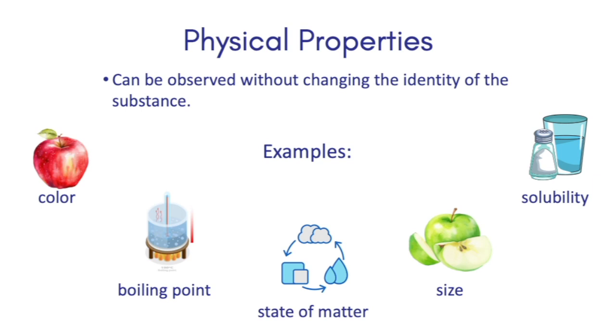In boiling point, we can observe the temperature at which a substance will change from a liquid to a gas, but that does not change the identity of that substance. Nor does changing from a liquid to a gas, meaning its states of matter, change the identity. We can cut an apple into smaller pieces, but it's still an apple. And we can dissolve salt into water, telling us that salt is soluble, but it doesn't change the identity of the salt or the water. These are all examples of physical properties because we can observe these without observing a change in the identity of